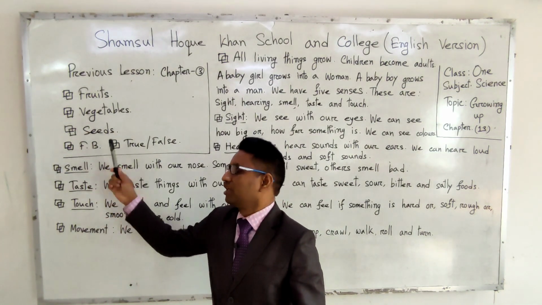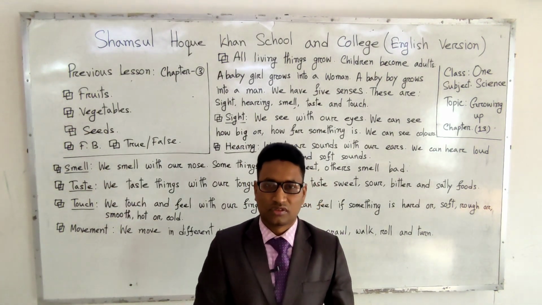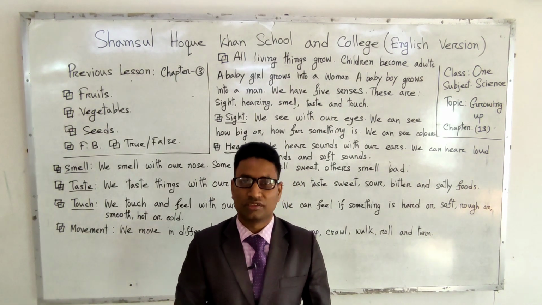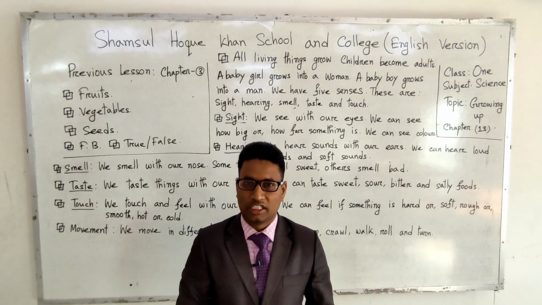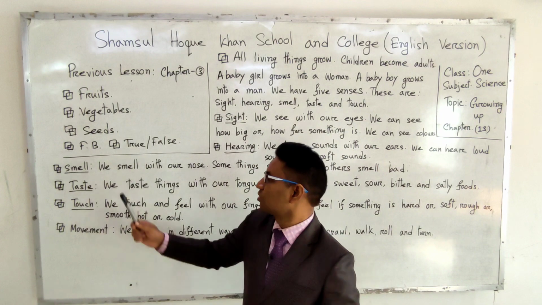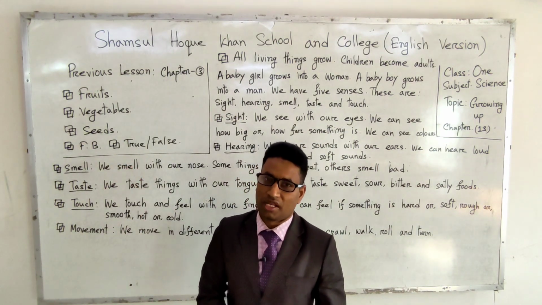And the last one, seeds. Most of the plants make seed, and especially from seed plants grow, we know. So seeds are also very important parts of plants.